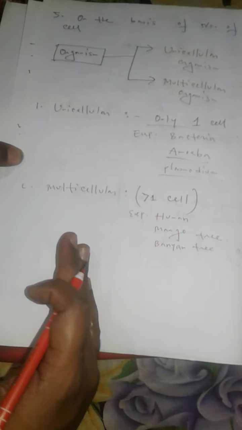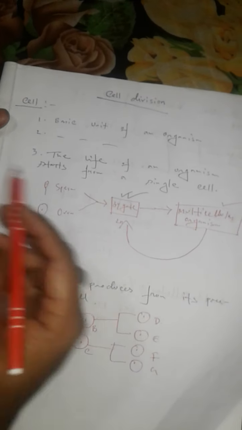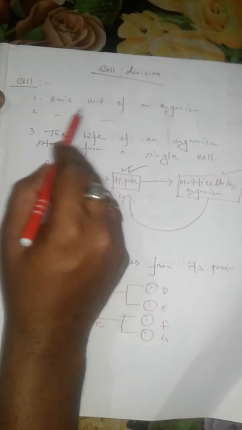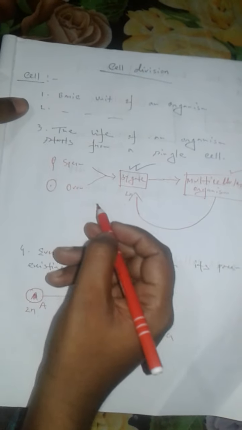So in your question paper, in your exam, you can get different types of questions from these topics, from these lectures. For example, what is cell? At that time you have to write that cell is the basic unit of an organism, or the structural and functional unit of an organism.